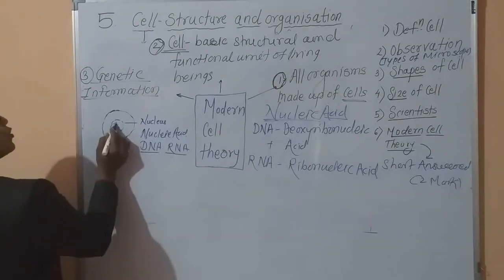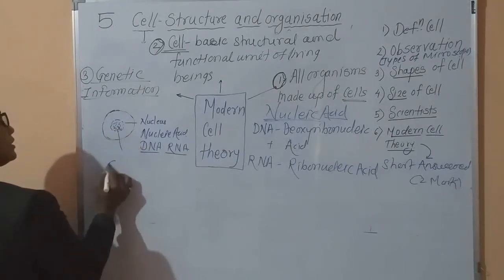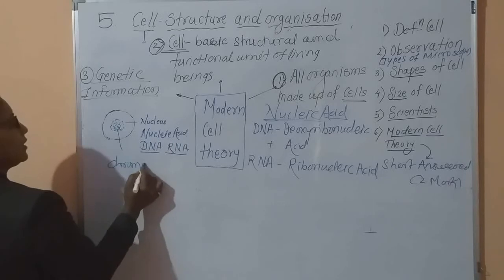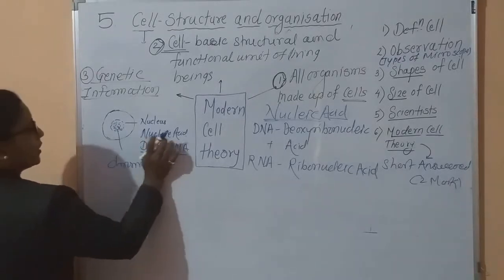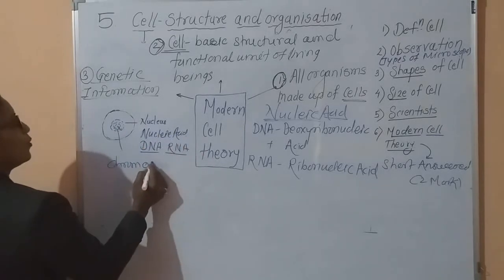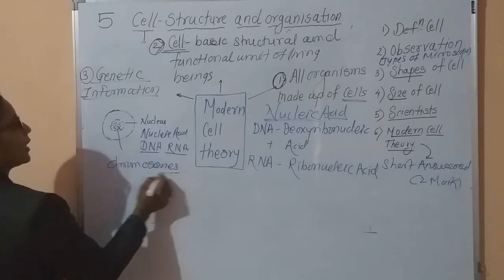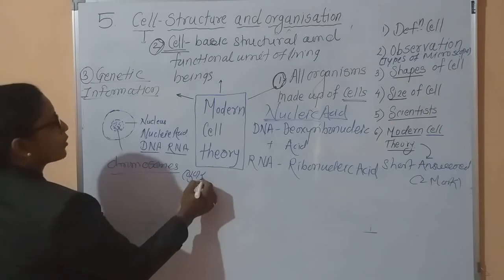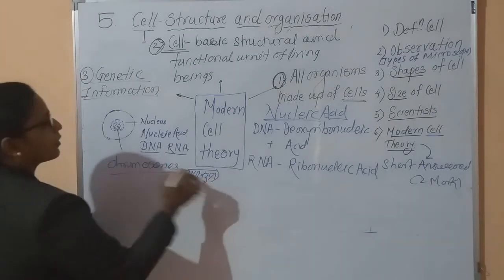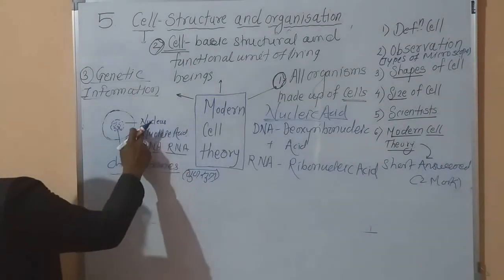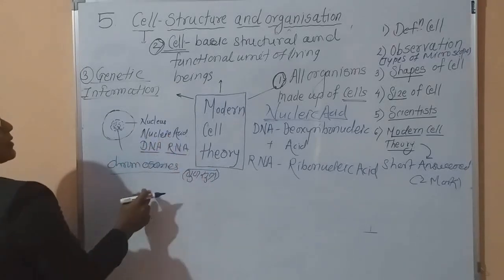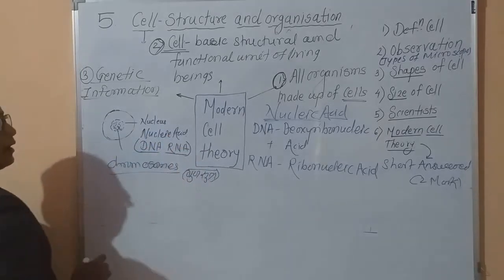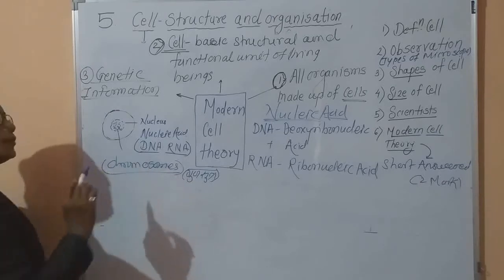Okay. Also, there is presence of the second genetic material, that is chromatin material, or it is also called chromosomes. In Marathi, it is called Gunsutra. That is, the nucleus consists of nucleic acids, that is DNA and RNA, and also it consists of the chromosomes.